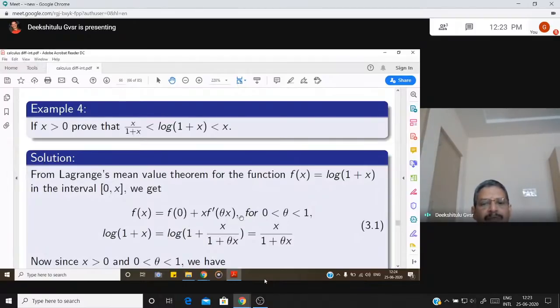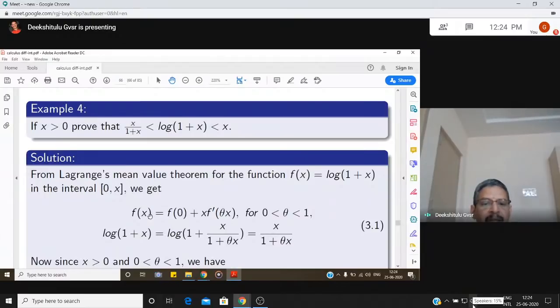Okay. So how we apply Lagrange's mean value theorem: f of x is equal to f of 0 plus x times f dash theta x. Remember, this is another form of Lagrange's mean value theorem. If you apply it in the interval 0 to x, f of x minus f of 0 by x is f dash c, and f dash c is f dash of theta x.